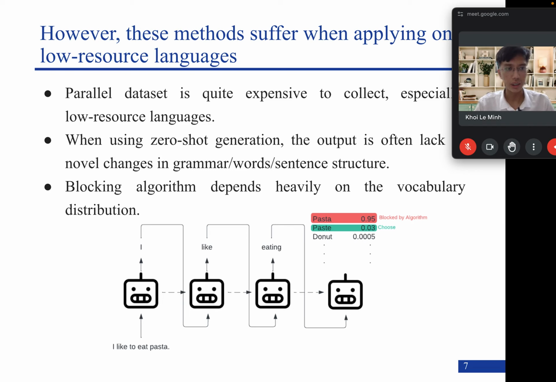However, at the last token, between "pasta" and "paste," it chooses "paste" over "pasta" because this is where the heuristic blocking algorithm comes into work, and "pasta" was blocked in order not to generate a sequence identical to the original input. Therefore, the second highest probability token was produced and totally gives the sequence another meaning.